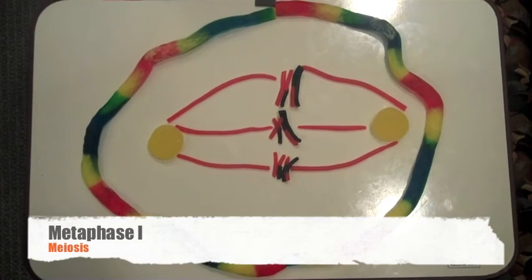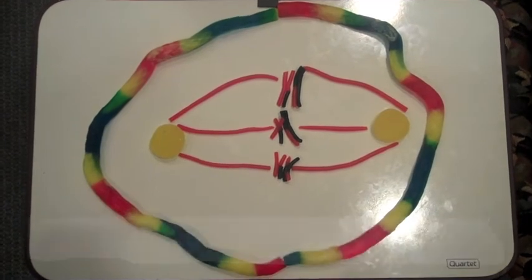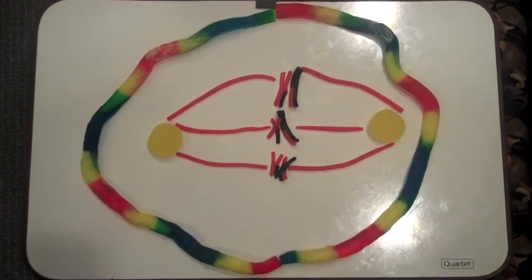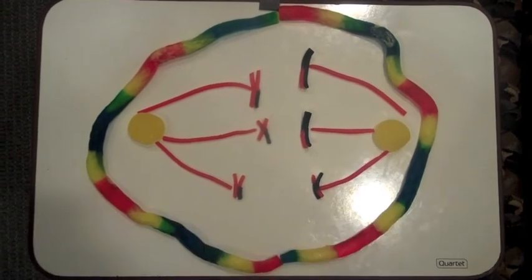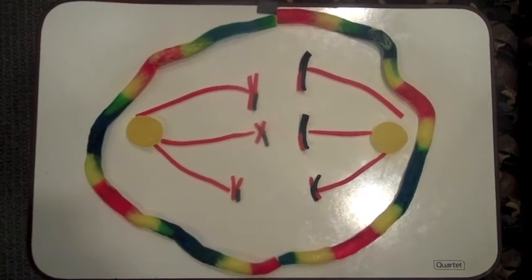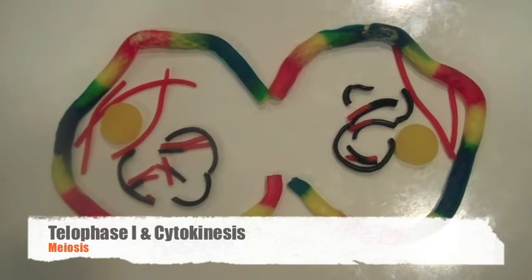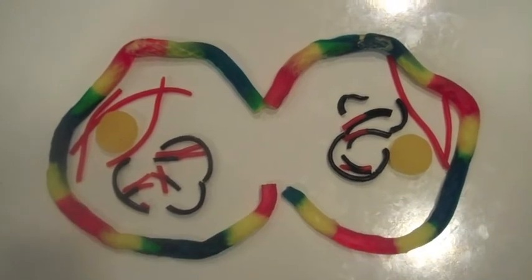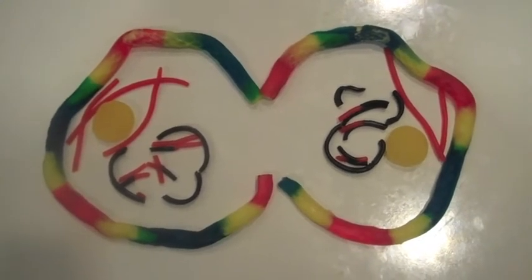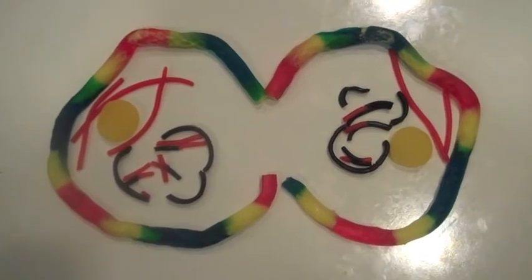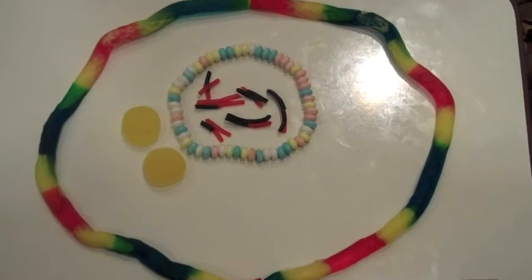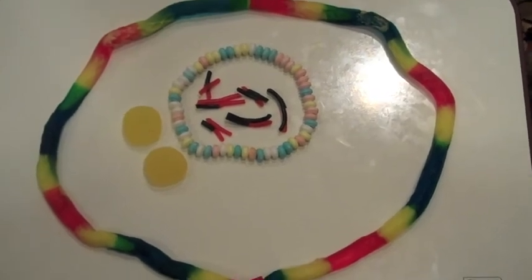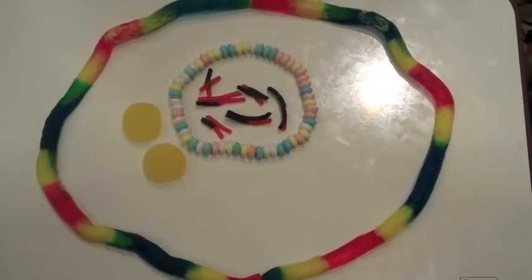In metaphase I, homologous chromosomes are lined up on the metaphase plate, with the centrosomes at the opposite poles of the cell. The homologous chromosomes now separate and are pulled to the opposite side of the cell during anaphase I. In telophase I and cytokinesis, two daughter cells are created. The cell may either reform its nuclear envelope or quickly start meiosis II. Before prophase II, chromosomes do not duplicate, and the end result will be 4 haploid gametes.